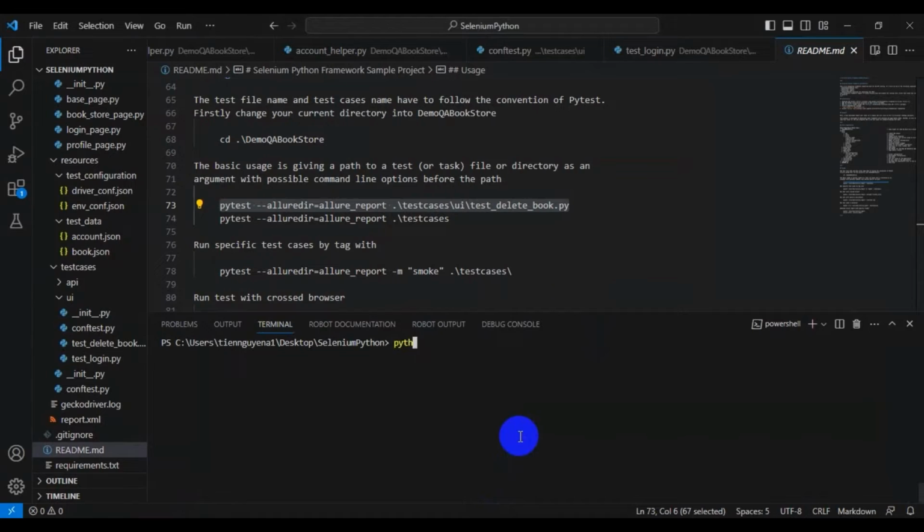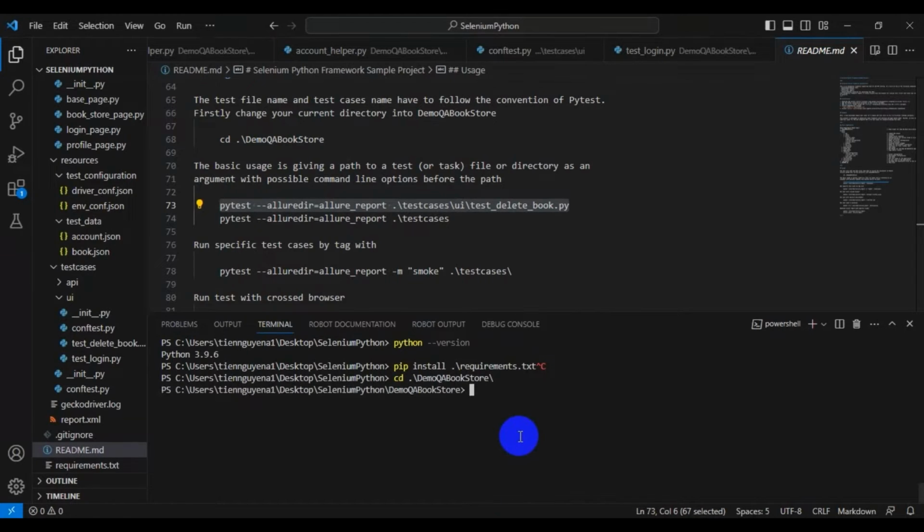Firstly, we will try running test on the local machine. Please make sure you have installed Python on your machine. After downloading the project samples and opening project with VS Code, we need to install dependency package with pip install requirements.txt. Now we'll run the first test case for deleting a book from profile.